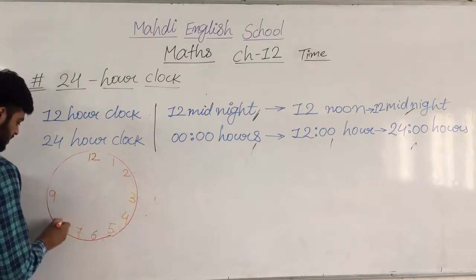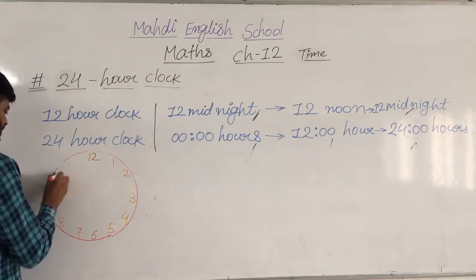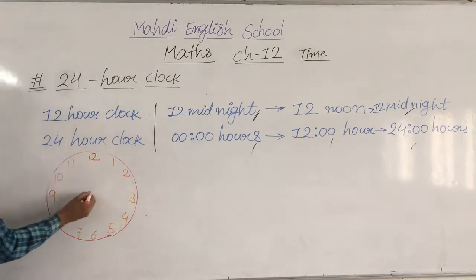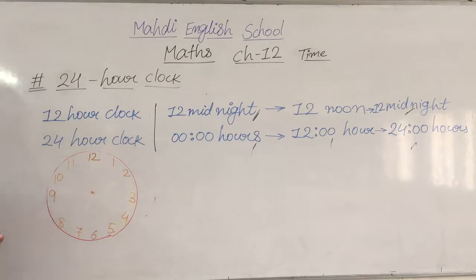Here is 7, here is 9, 10, and 11. My friends, all of you, note down this clock here in your book. Do fast.